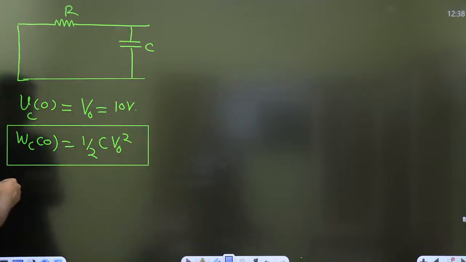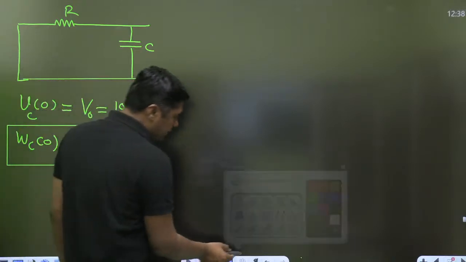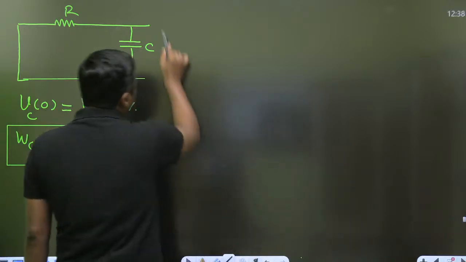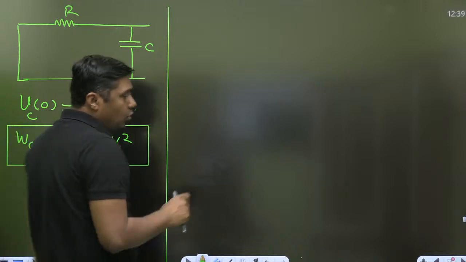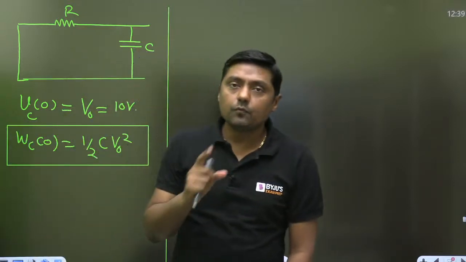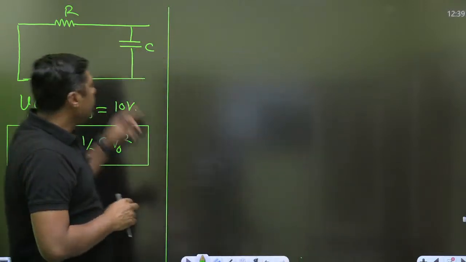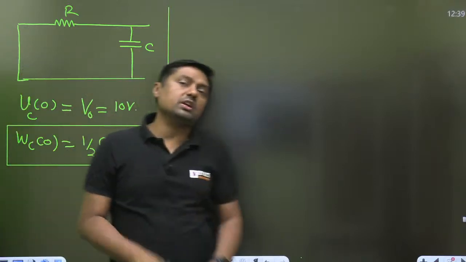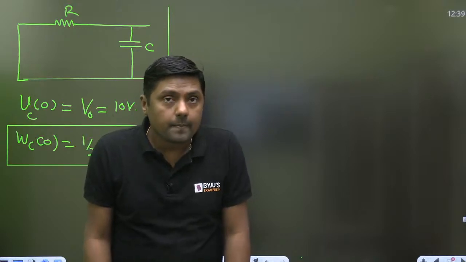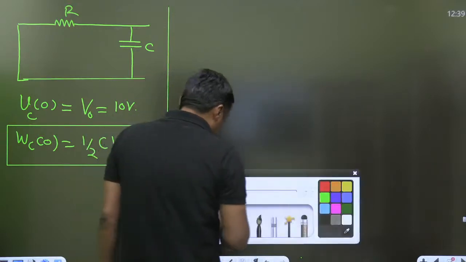What will be the initial energy? Half of CV0 square. Value of C, value of the initial voltage V0 squared, and you will get the initial energy across the capacitor. Now, how to find the equation? There are 2 or 3 methods. I will use the first method. It is a simple RC circuit, and we are going to get a first order differential equation. How? Watch this.